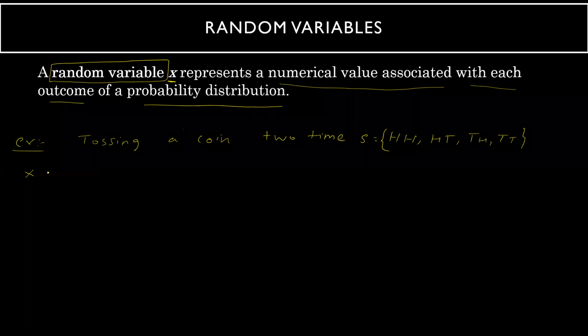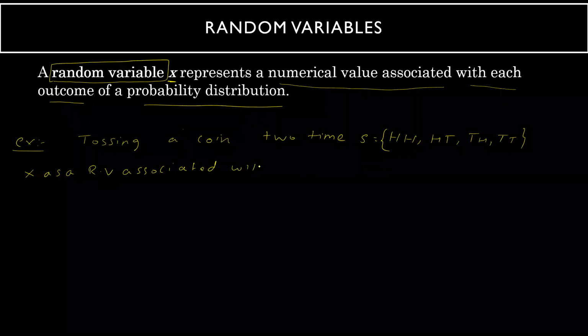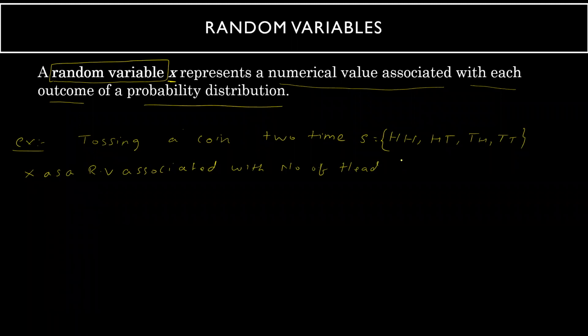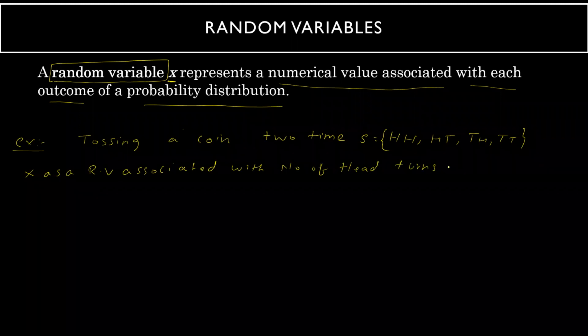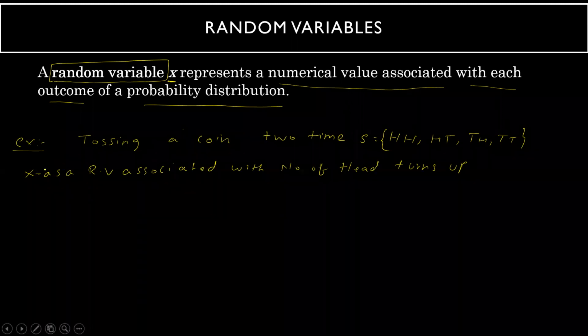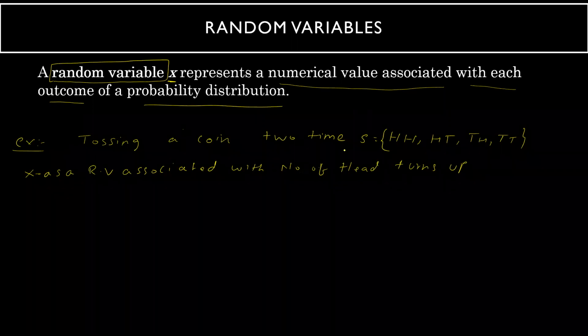I'm defining x as a random variable associated with the number of heads that turn up. So x is the random variable associated with the number of heads that turn up in this sample space.